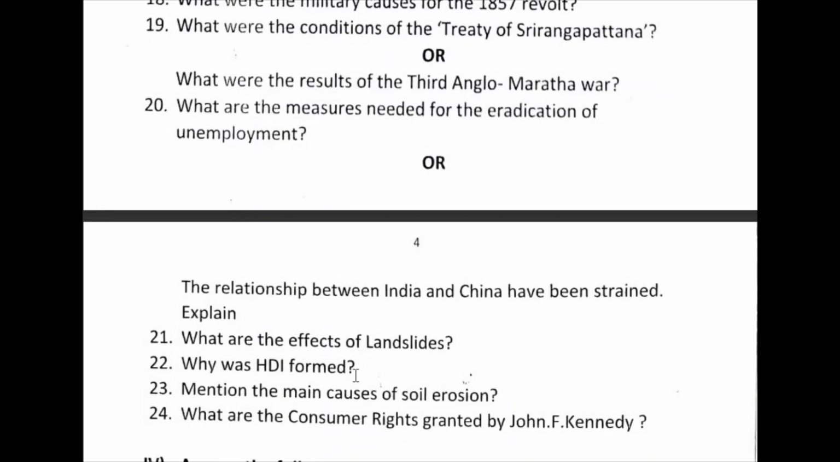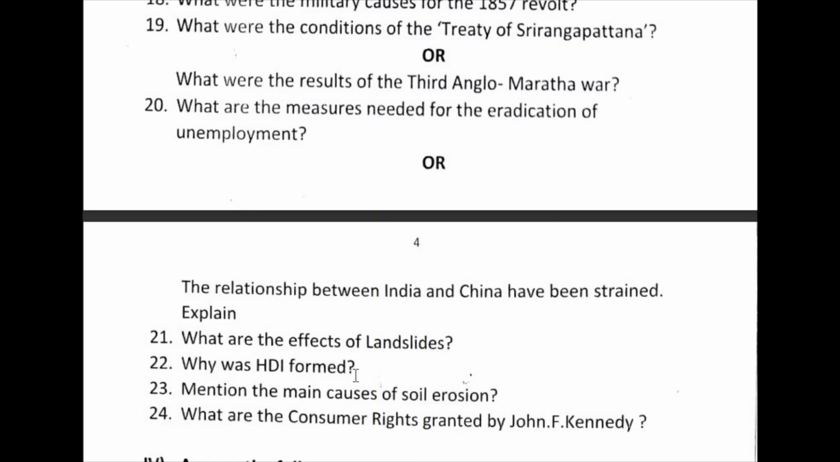Why was HDI formed? The Human Development Index was formed to measure longevity, knowledge, and standard of living of the people of a country. They measure the Human Development Index by taking the average of life expectancy, education achievement and standard of living. So this is the answer for that.